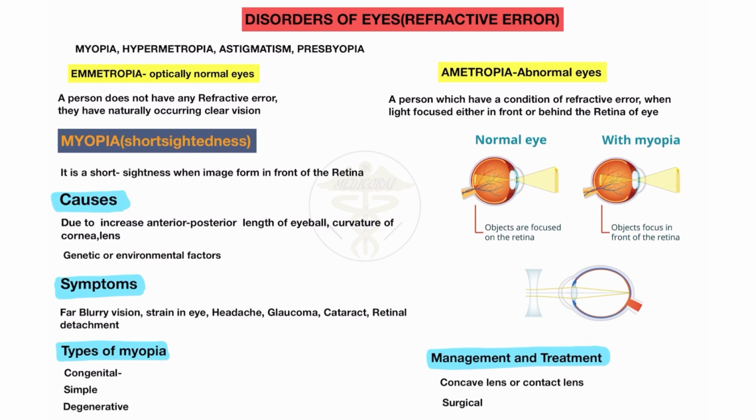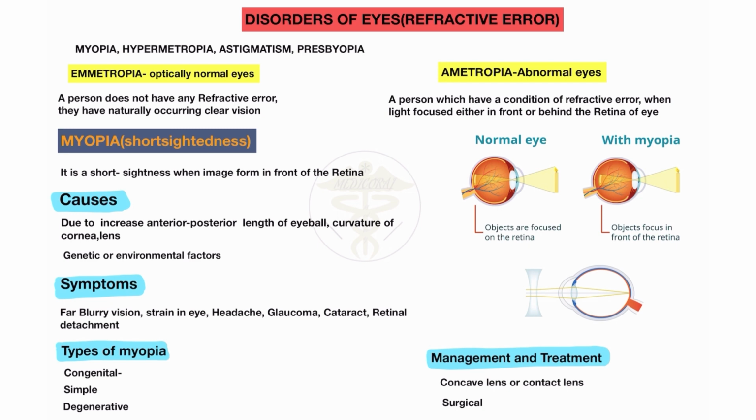Hello medicos. Today in this video I will try to explain the disorders of the eyes like refractive errors. Refractive errors include myopia, hypermetropia, astigmatism and presbyopia. I will discuss the causes and symptoms of myopia, hypermetropia, astigmatism and presbyopia, and the management and treatment of all these types of refractive error.